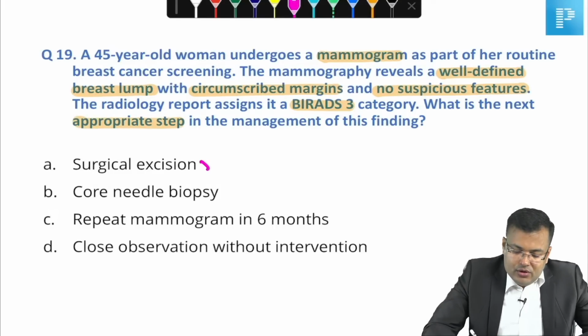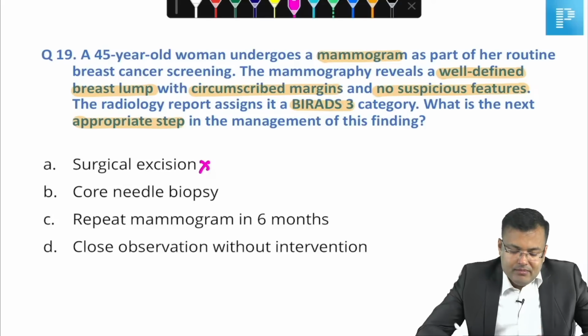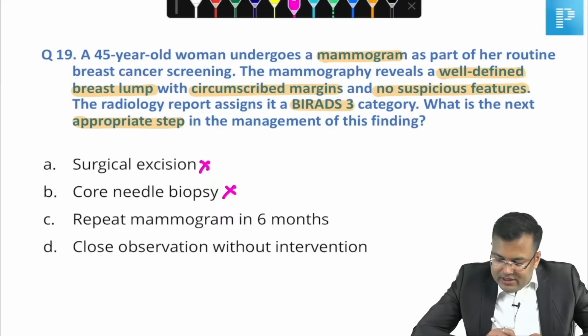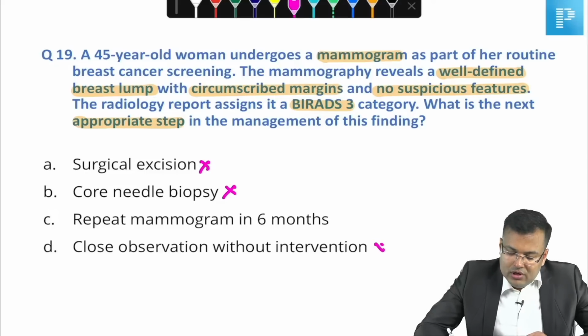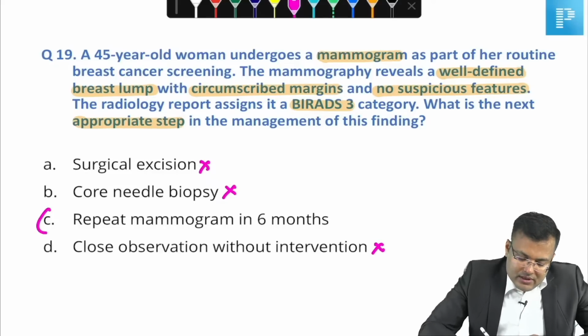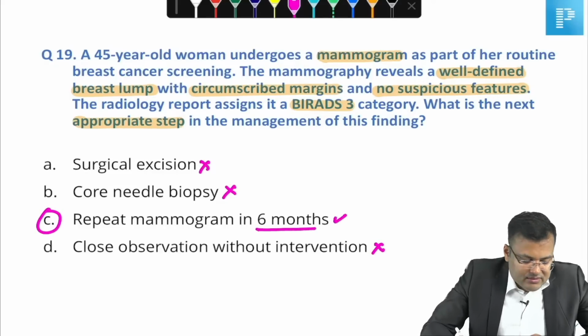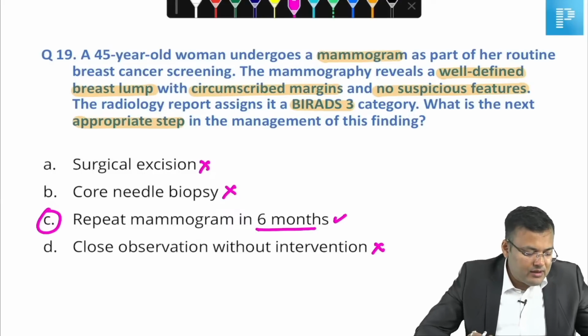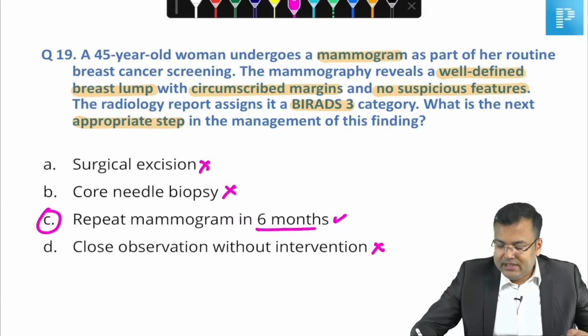Surgical excision? No. It's probably benign. Biopsy? Not recommended. Close observation without intervention? No. Short-term follow-up? So what? Repeat mammogram in 6 months. So what is the correct answer here? We have to go for repeat mammogram in 6 months.